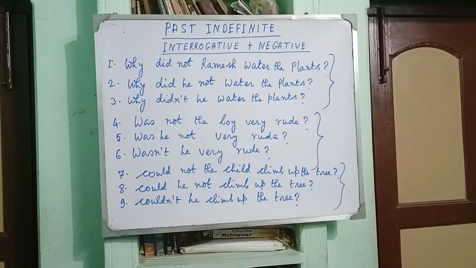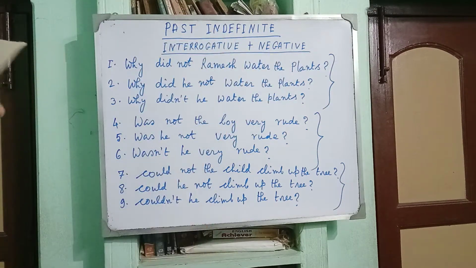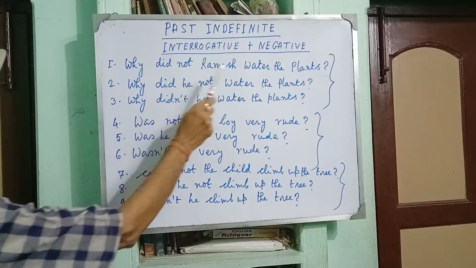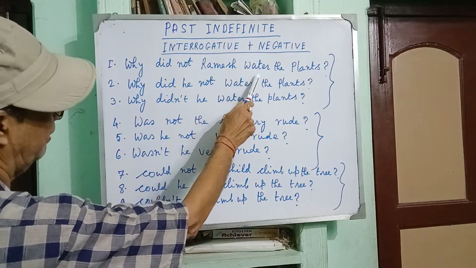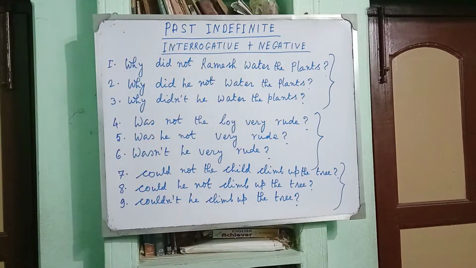So, why did not Ramesh water the plants? Ramesh being the subject, you will have to use the past form of auxiliary verb, and negative form before subject, and water here is verb and it is the present form of the verb. Clear?